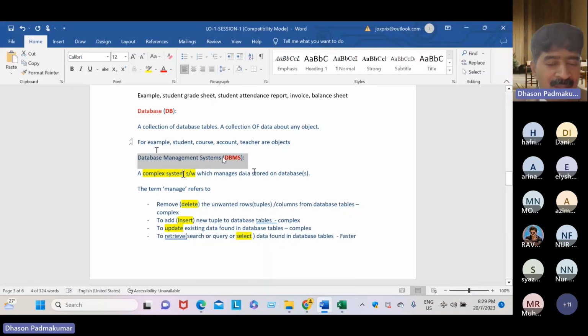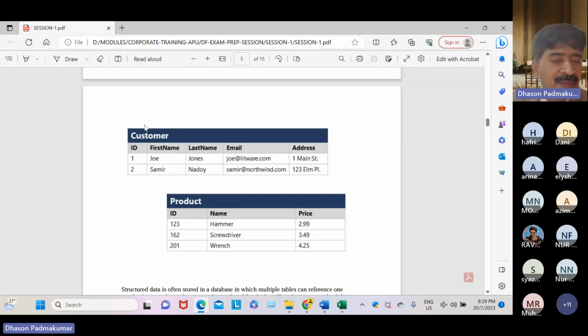Right, dear students, we have data like this. Managing means insertion of a new customer to this table, deletion of an existing customer from this customer table, or updation of the first name of Joe, or updation of the email address of Joe, or deletion of, for example, Joe from this table.